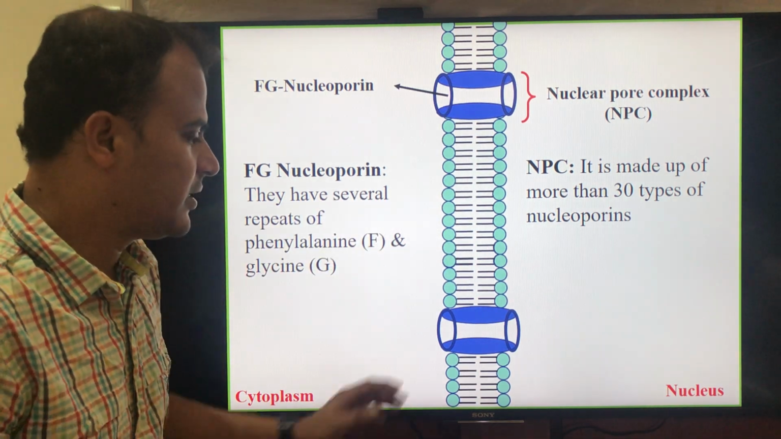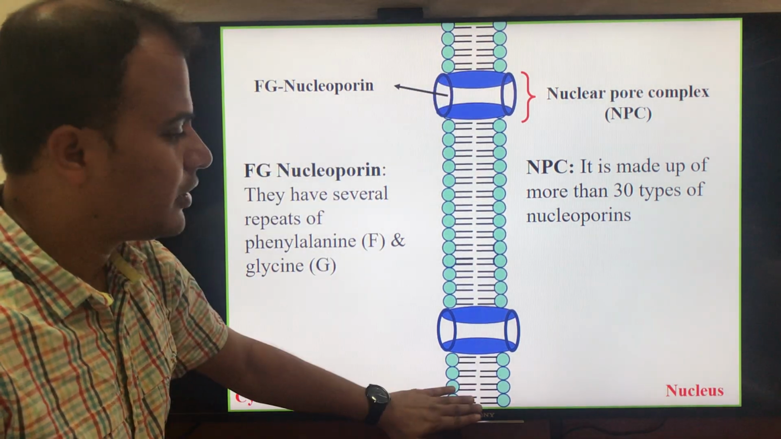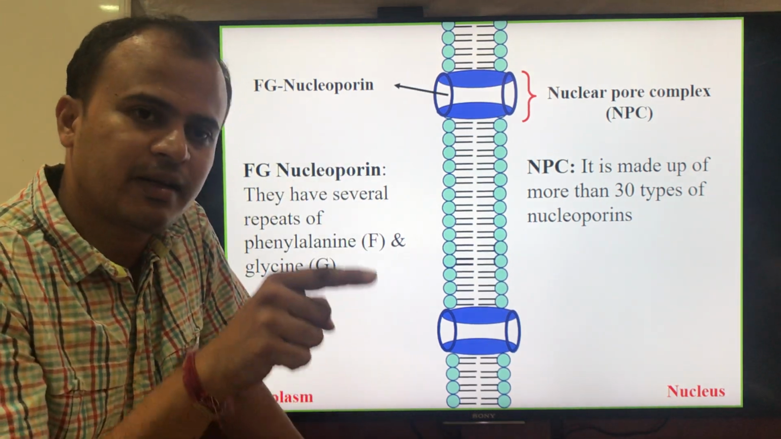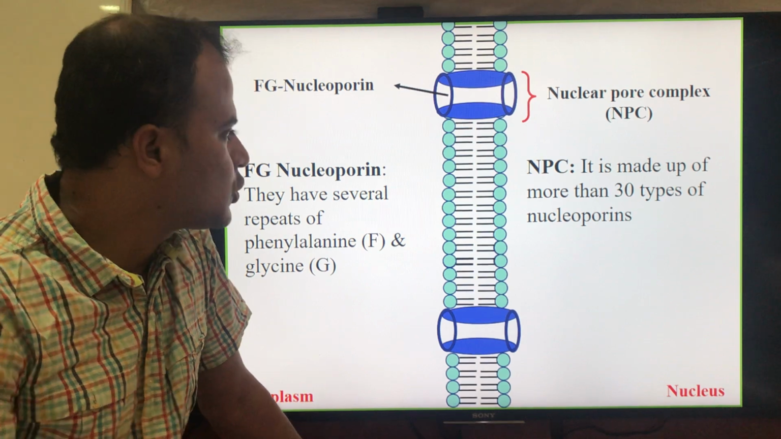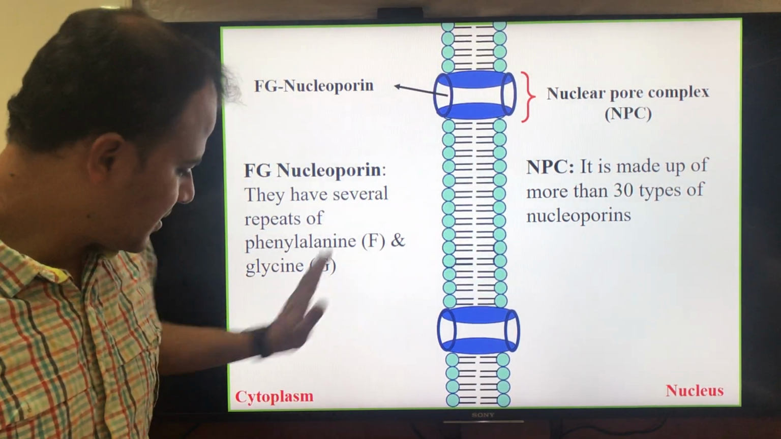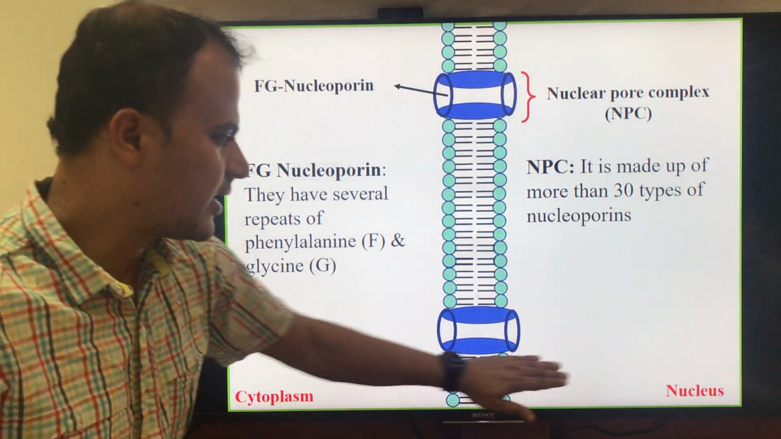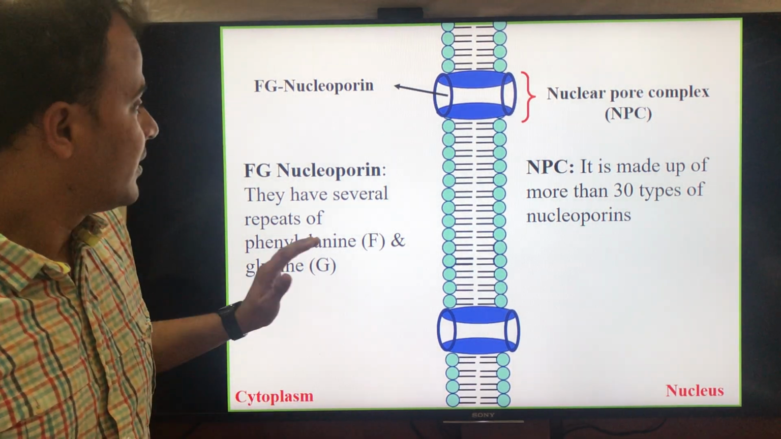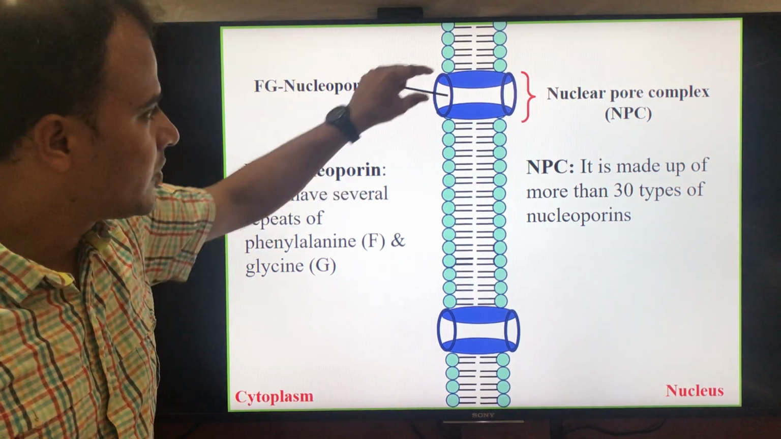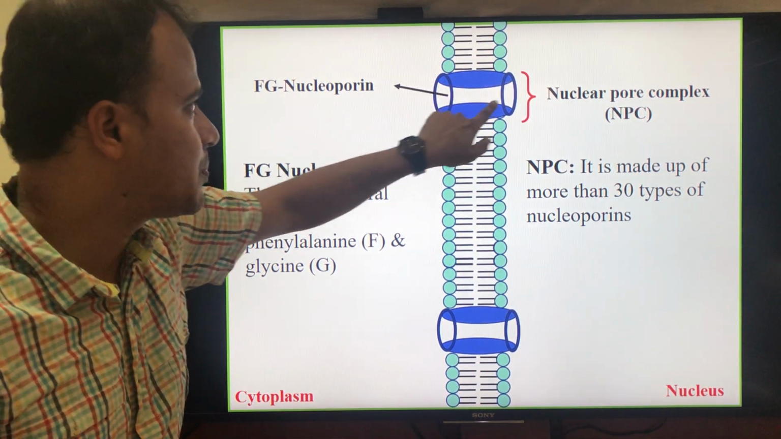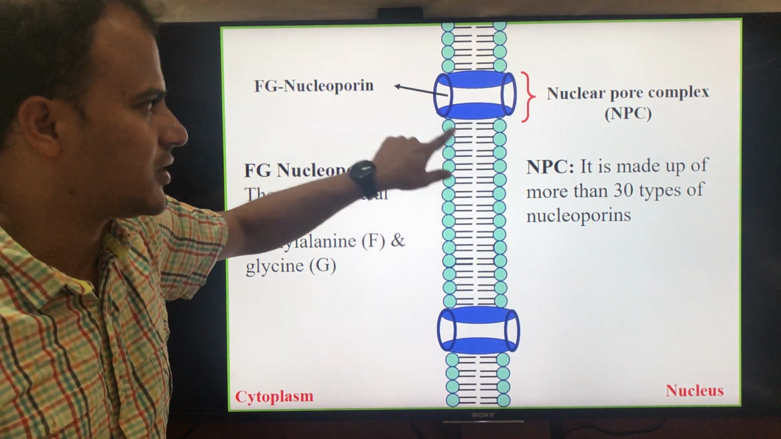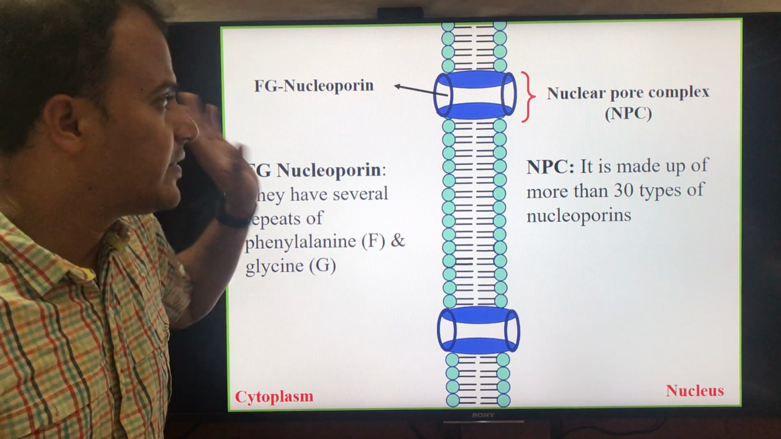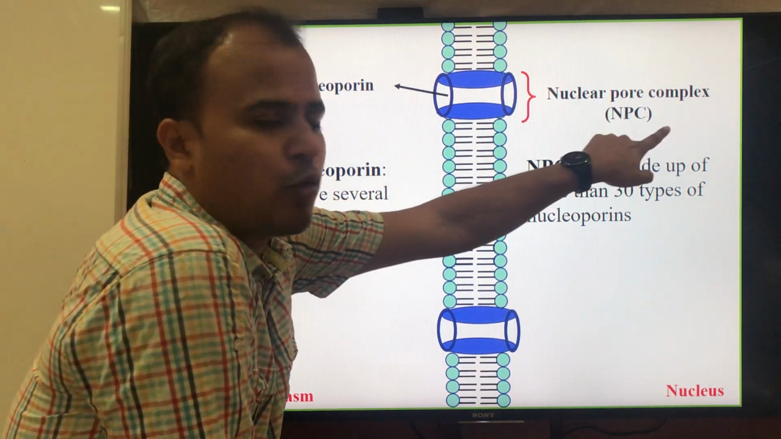Let's consider this is the nuclear membrane, the membrane that is present around the nucleus. This side is the cytoplasmic phase and this side is the nuclear phase. So this is the nucleus and this is the cytoplasm. Here there are specific channel-like structures in the membrane of the nucleus. They are called nuclear pore complexes.